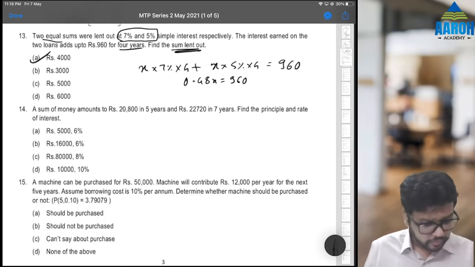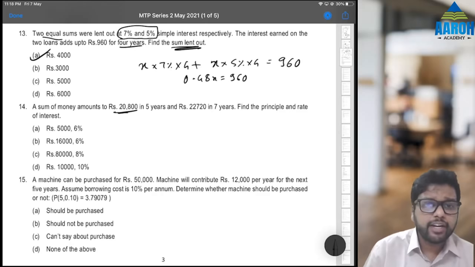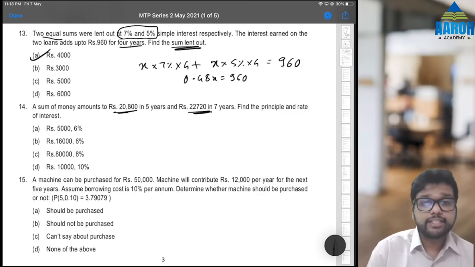Next 14th, a sum of money amounts to rupees 2800 in 5 years and 22,720 in 7 years. Find principal and rate of interest.